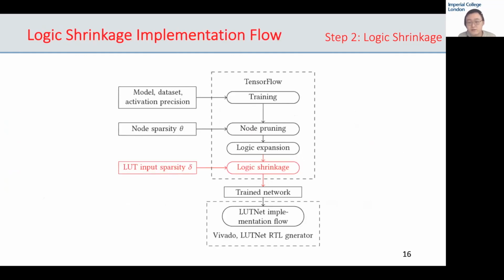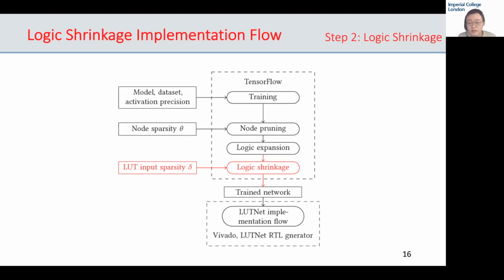This diagram shows the workflow of mapping the logic shrunk netlist onto FPGAs, with the logic shrinkage process highlighted in red. The users provide model, dataset, activation precision, compute node sparsity, and LUT input sparsity to the TensorFlow-based training software. The compute node sparsity controls the sparsity of LUTs, and the LUT input sparsity controls the aggressiveness of logic shrinkage. The trained network is directly compatible to the implementation flow of our previous work, LUTNet. Thus, we use LUTNet's implementation flow for logic shrinkage.